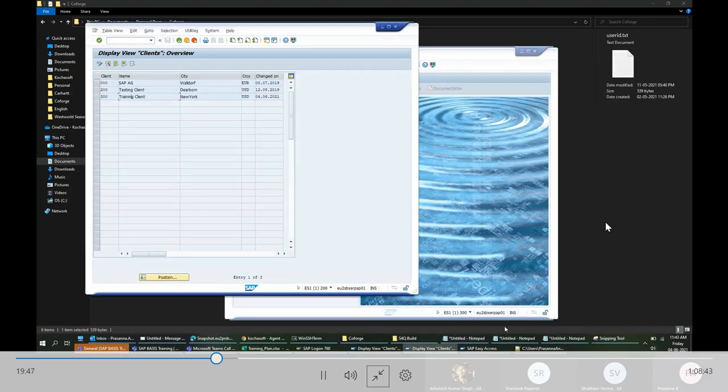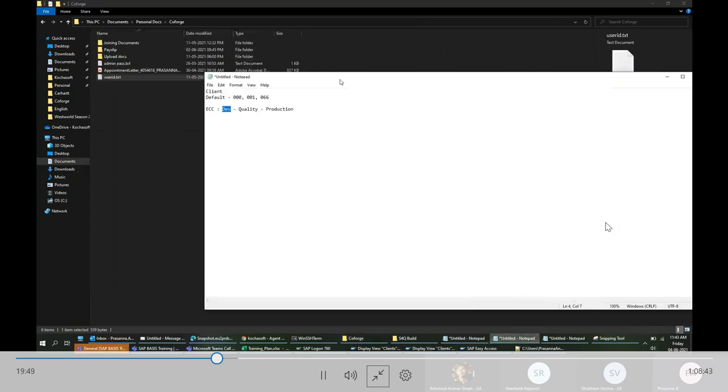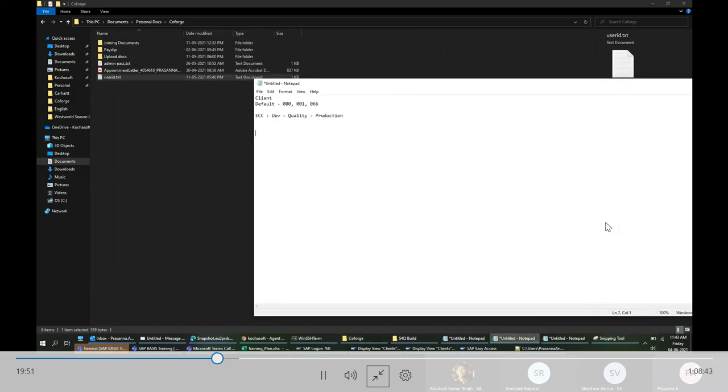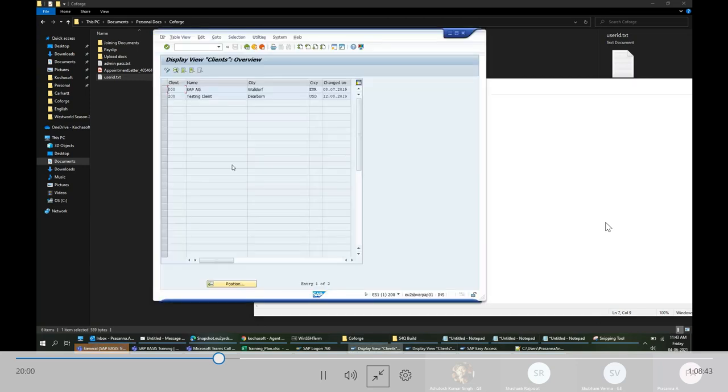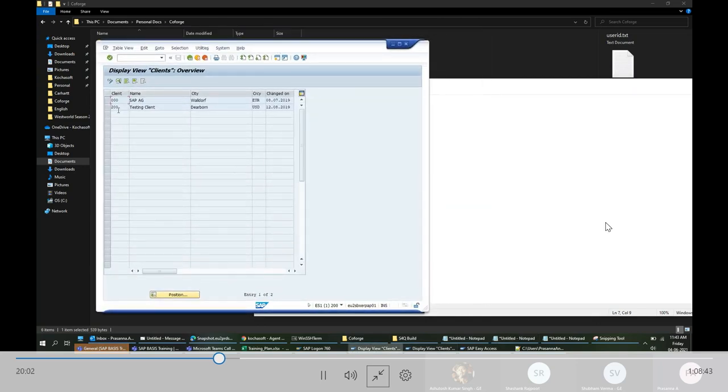All data in SAP will be stored in a table. Everything, whatever is there, will be stored in a table. If you see, I'll show you. This is a T code, and you see the client. This would be in the background. This would be stored in a table.